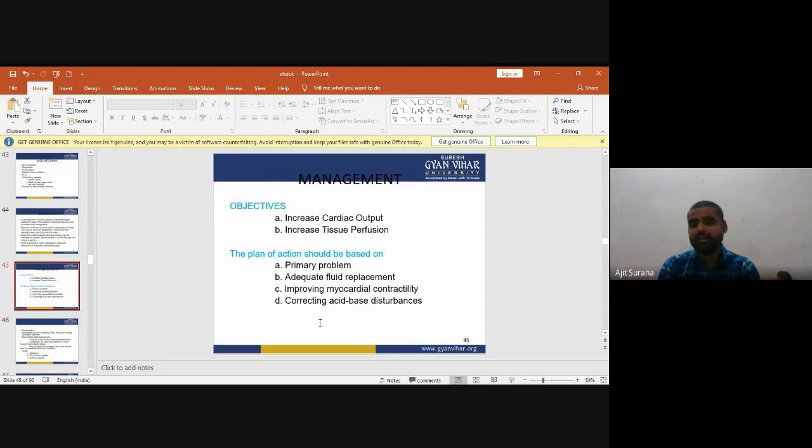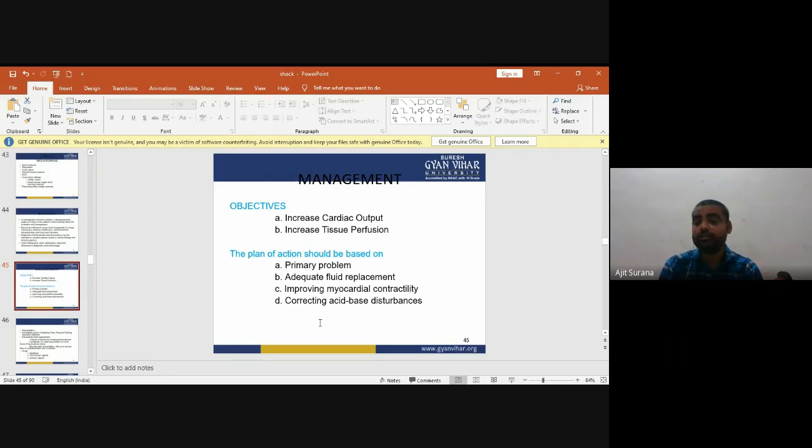Now the management of shock. First one is the objective. The objective of management is to increase cardiac output or increase tissue perfusion. The plan of action of the management is mainly based on, first, the primary problem, second, adequate fluid replacement, improving myocardial contractility, and correcting acid-base disturbance.